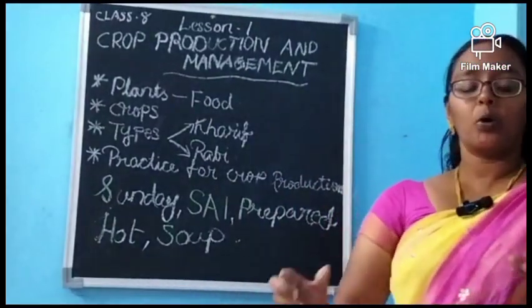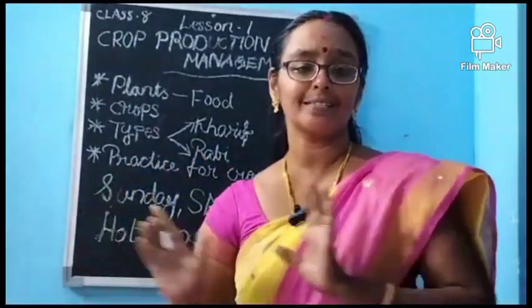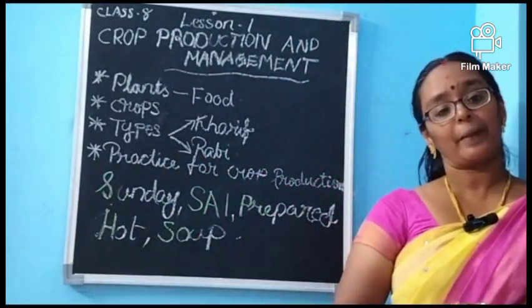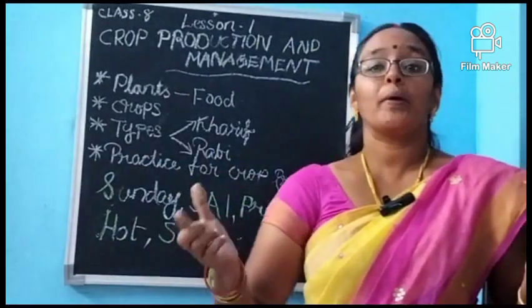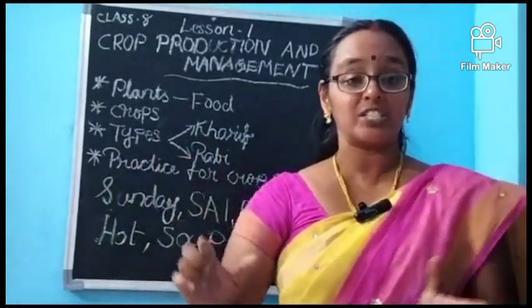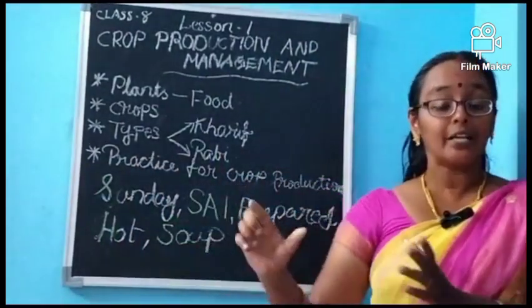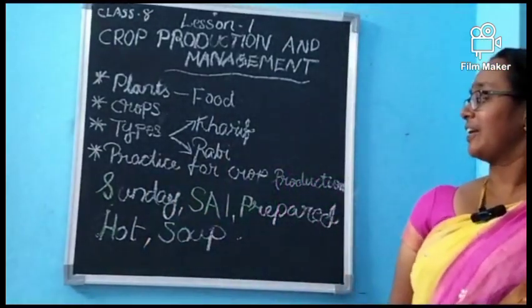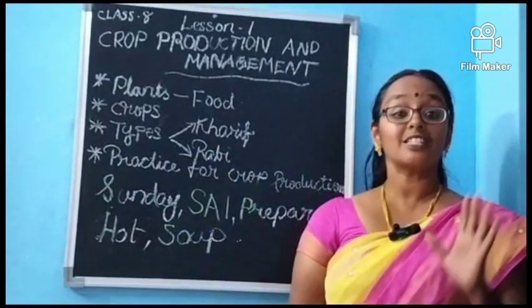Now we are going for the agricultural practices of crop production. Why are we going for agricultural practices? Because when we follow the agricultural practices in the correct way, only then will we have a better yield of the crops. What are the agricultural practices? There are 7 practices.